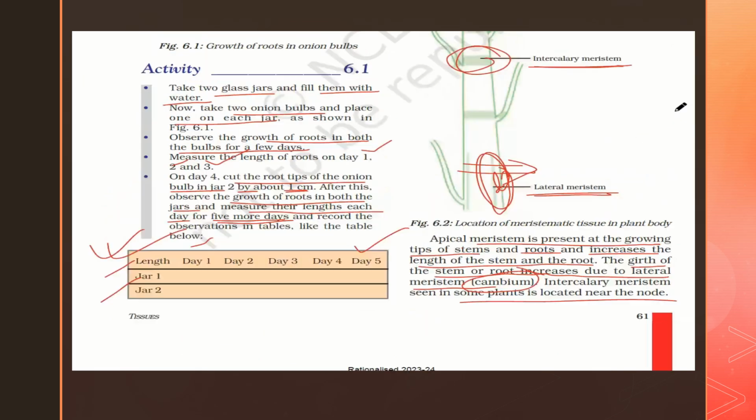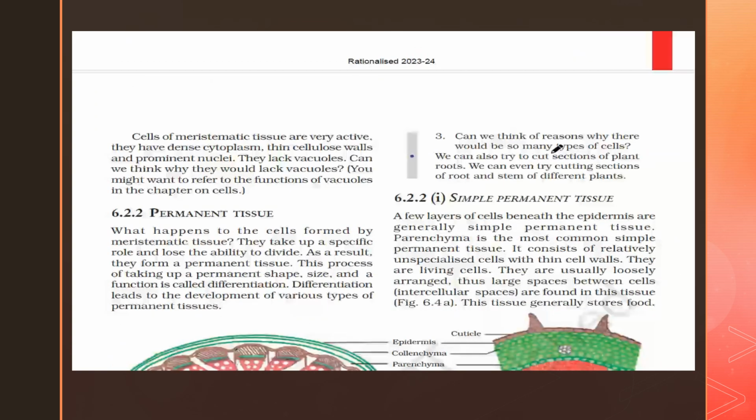Near their node means where a node is present. So, near the node, this intercalary meristem will be present, right? So, these all are helping the specific growth in that region, right?